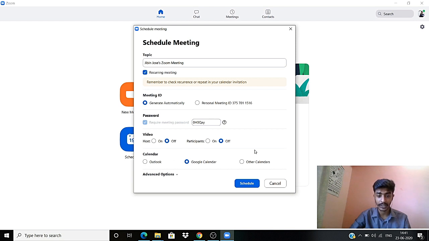If at all you want to add this to your calendar as a reminder, there are options for that here, and that is one part, and the rest remains easy. You can put your own password here. For example, I want to put hello, so I can put that, and I can also generate automatically a meeting ID, or else I can use a personalized one.